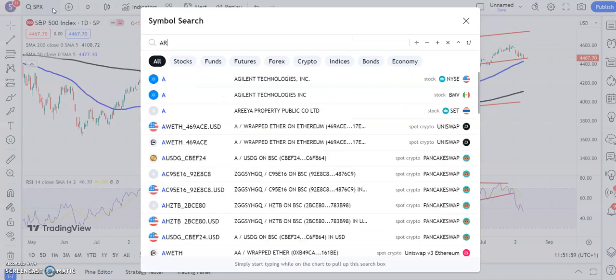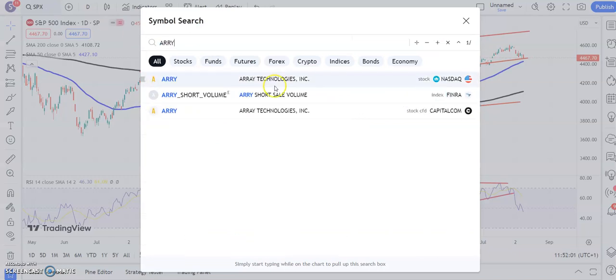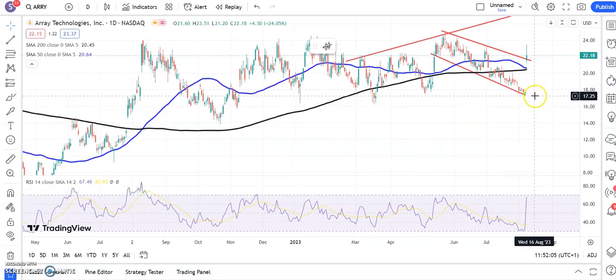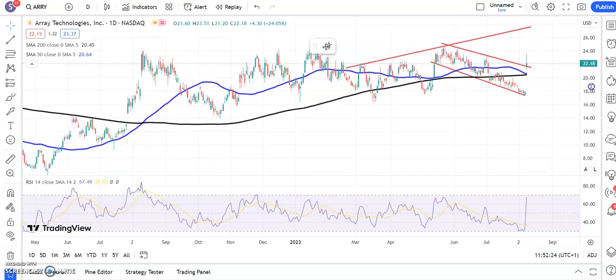Moving along to the stocks, and starting off with Array Technologies, which gapped up yesterday, as many of these situations do. Bear trap gap reversal through the 50 and 200-day moving averages. Probably ideally we want to see the shares remain above that rising 200-day line around $20.40. If we're really lucky, then we won't even have an end-of-day close back below that late May resistance line, which is now potentially support around $21.50. But that's the best case.